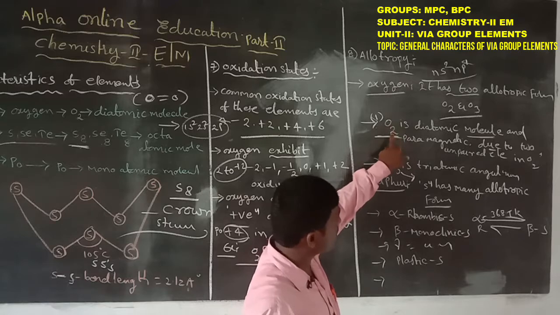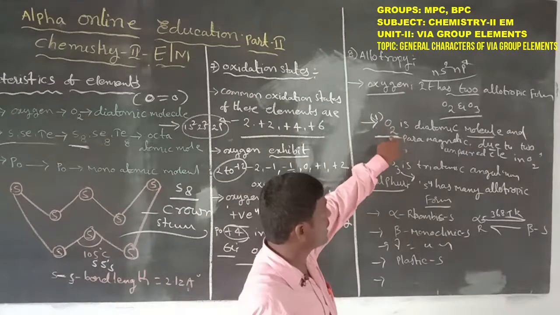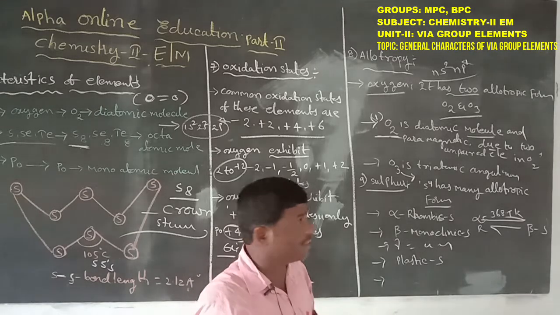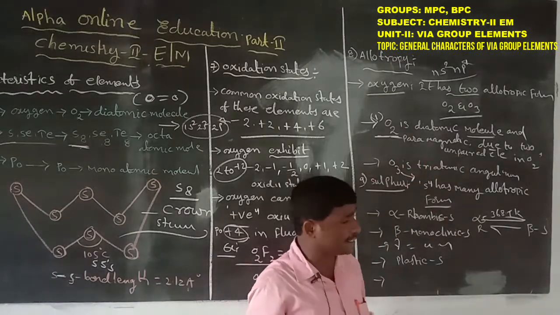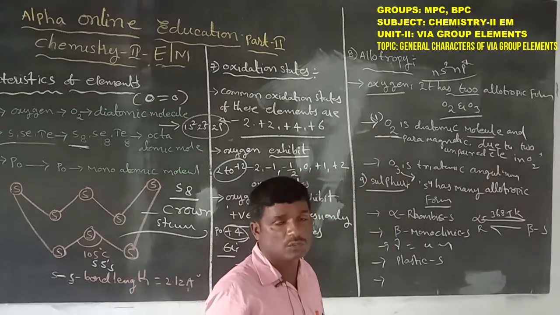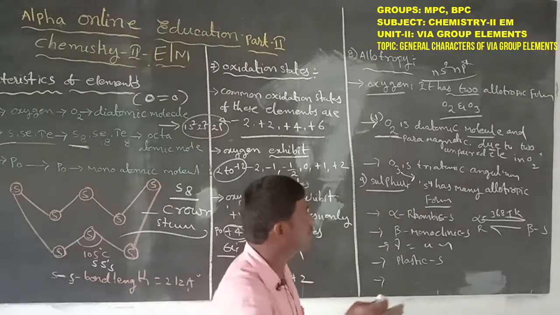Diatomic: two atoms are present in one molecule, which is also known as a diatomic molecule, and it has a paramagnetic nature due to the presence of two unpaired electrons in O2.